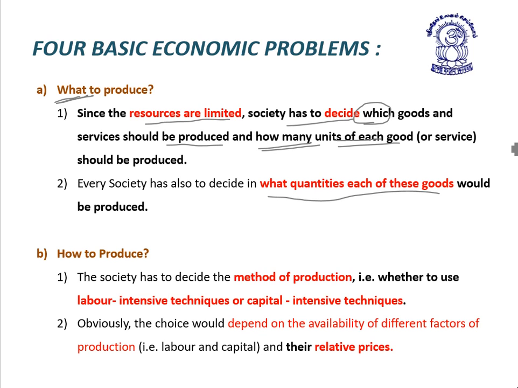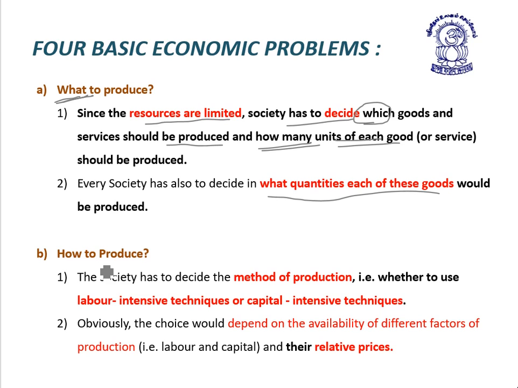Then the second problem is how to produce. So society has to decide here the method of production, that is whether to use labor intensive technique or capital intensive technique. Obviously the choice would depend on the availability of the different factors of production, that is labor and capital, and their relative prices also.